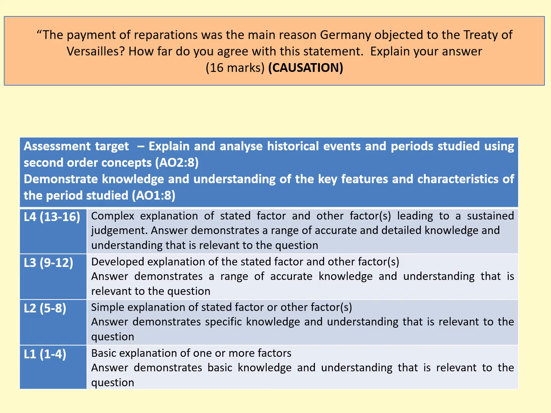So what's really, really key in this one is that you're really getting that analysis in there. So I would recommend that you only write about 3 factors. Even in this question, you could probably write about 5 or 6 different factors, but really do 3 factors well. And then what you've got to do is make sure that you've got that analysis in there. So when you're really looking at PEA structure, the point, evidence, and analysis is absolutely crucial.